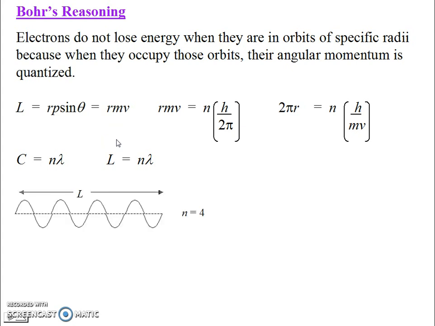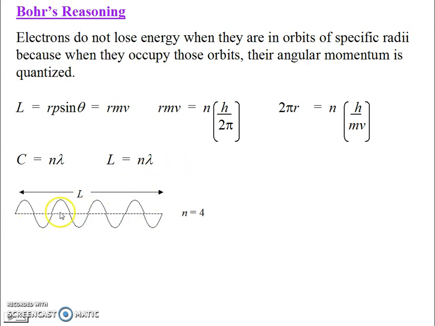Let's remind ourselves. Let's say we have a slinky or a string stretched out some length L. And let's say if n equals 4, that means we've got 1, 2, 3, 4 cycles, 4 wavelengths that can fit on there. Or if it were n equals 3 or 2 or 5, whatever it is, it's got to be an integer number of wavelengths that can fit on there. It can't be a fraction of one, right? Then it's not going to work. It just won't fit.